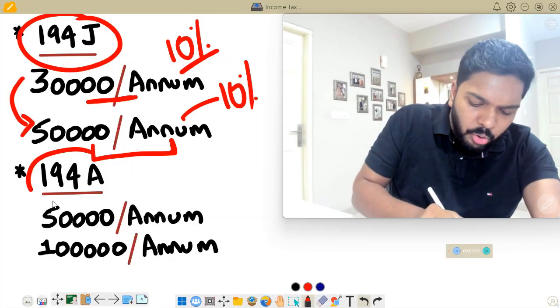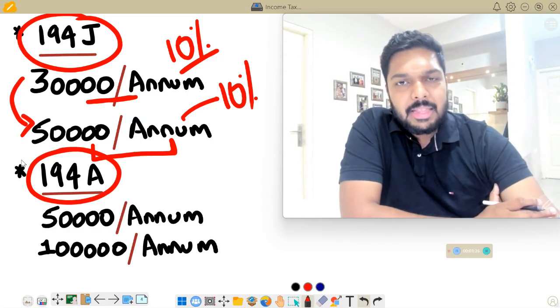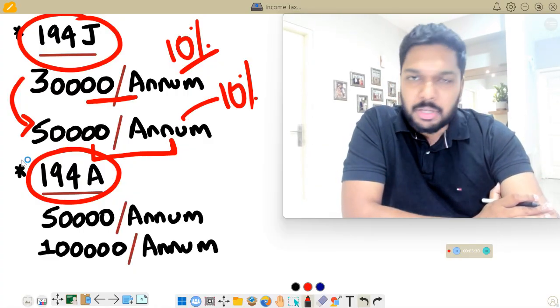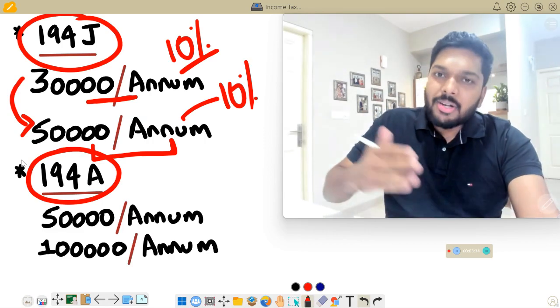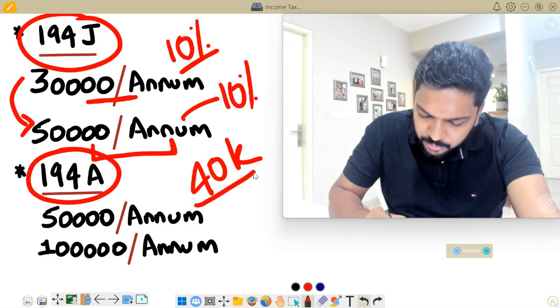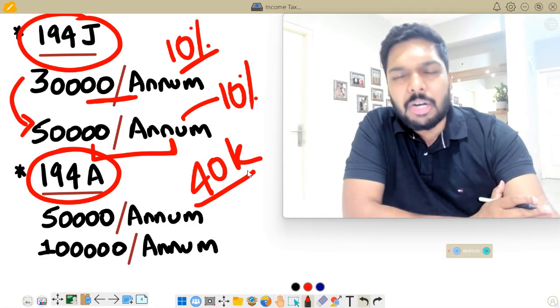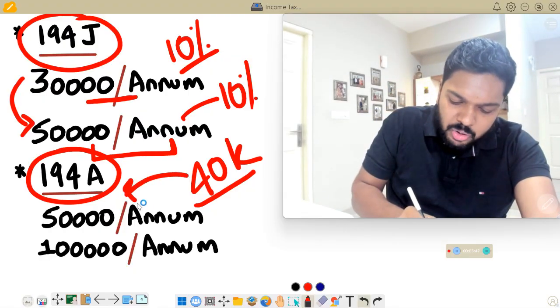Similarly, your 194A, which is basically TDS on interest payments that banks will pay you if you have an account with the bank in form of a FD or a savings bank investment or whatever. Earlier, for non-senior citizens, the threshold was 40,000 rupees in a year. If you cross 40,000 rupees in a year interest that's payable by the bank, then the bank will deduct 10% or whatever percentage of TDS. This limit has now been extended to 50,000 rupees in a year.